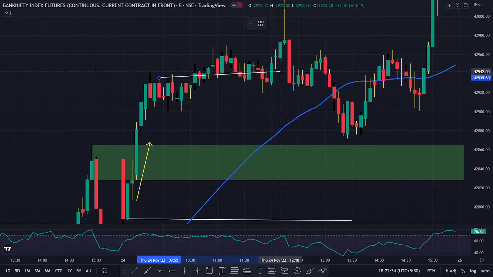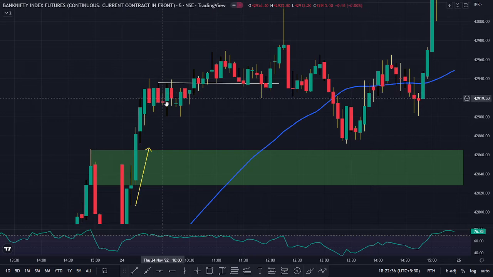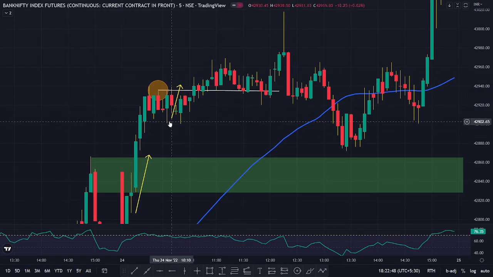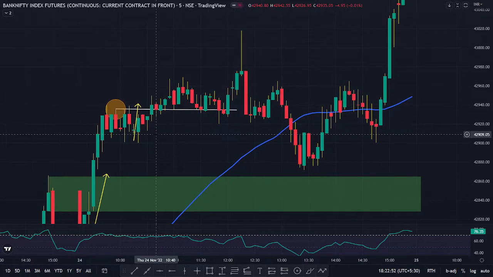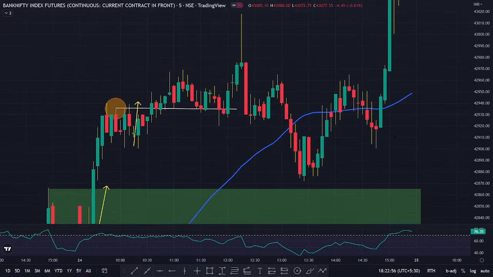The swing high was here. Why? Because two red candles, right? I got the swing high right here. So now what happened? This swing high got broken, right? This swing high too got broken. Now what happened here is that after the swing high got broken, what I did was that simple.